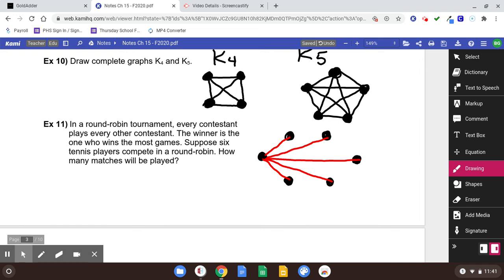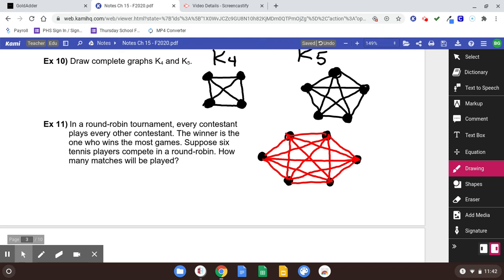Each of those lines represents a match. So essentially, we're going to draw a K6, and we want to count up the edges. Every dot has to be connected to the other dots.